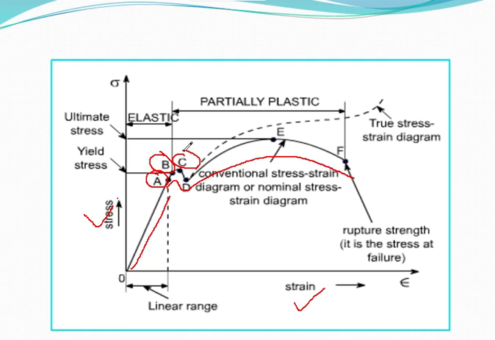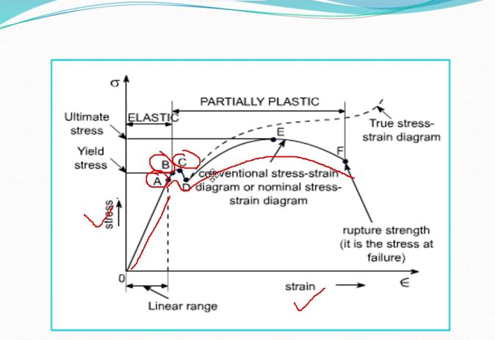Next we are talking about point C. C is known as the upper yield point. In the portion BC, the metal shows an appreciable strain without further increase of stress, and the strain is not fully recovered when the external load is removed from the metal.